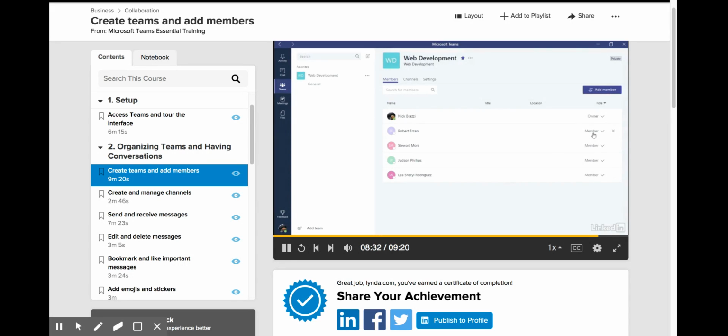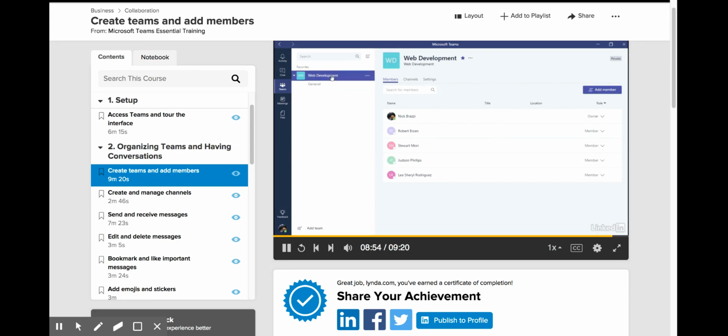Now I can go back and change the status of each of these to an owner or leave them as members. So I can make those changes here. But I want you to see that I have added all of these people to my team by either searching for them individually or adding an existing Office 365 group. Now, clearly, your teams and groups will have a lot more people. This is just a small sample for demonstration purposes.